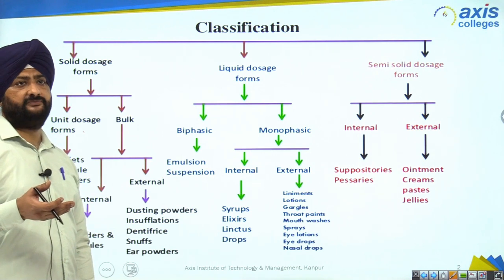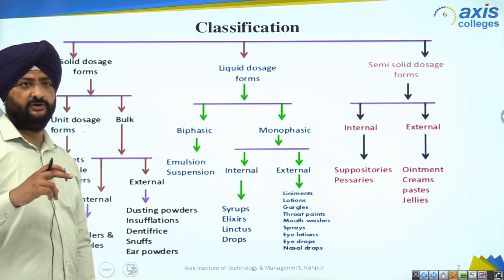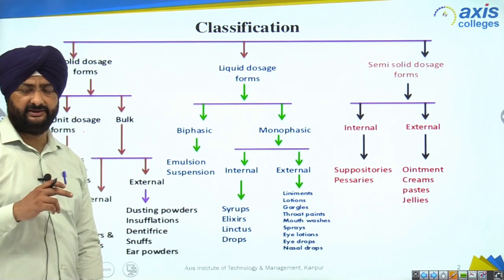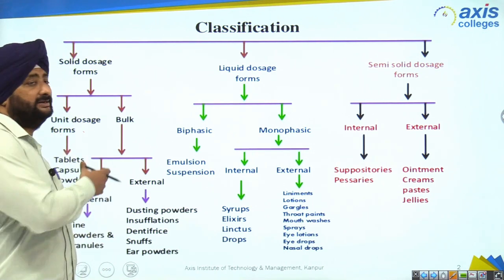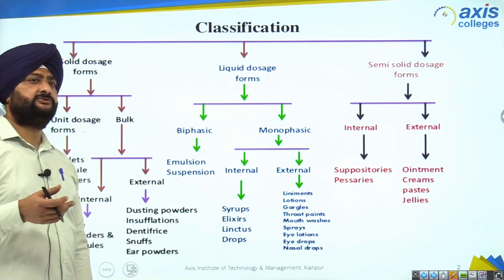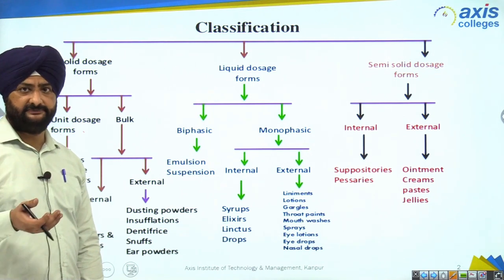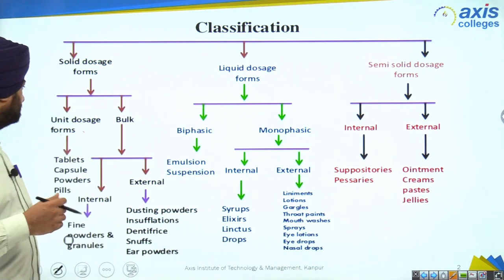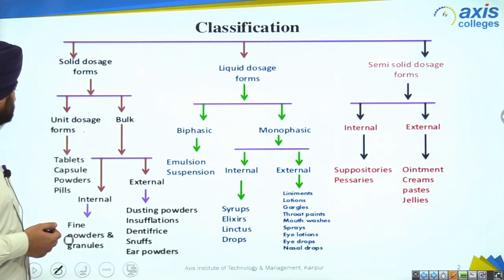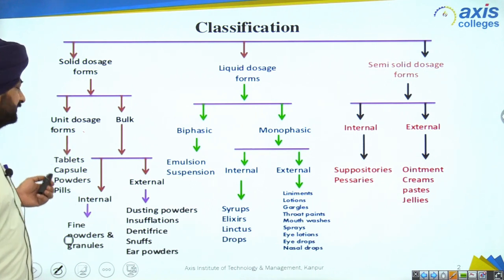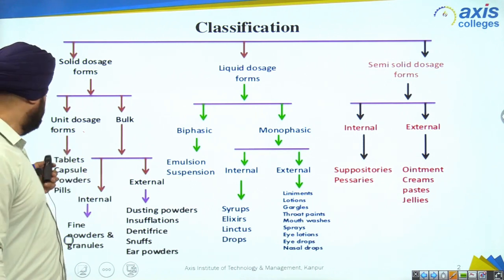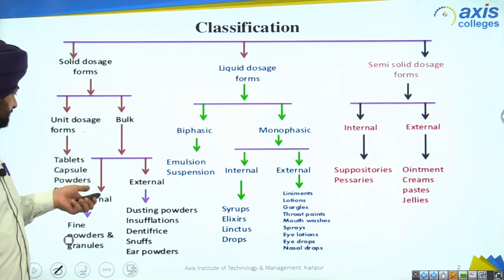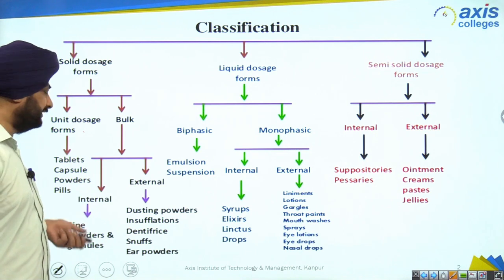Like in a pack of Eno, it's a product of antacid which is available in the market. So it's an example of bulk dosage form, right? We can take so many dosage forms frequently by it. So that's why it's called bulk. So let's start with unit dosage form. Unit dosage forms further classify into tablets, capsules, powders, pills, right? And bulk is further divided into external and internal.